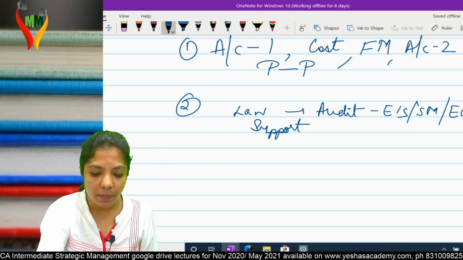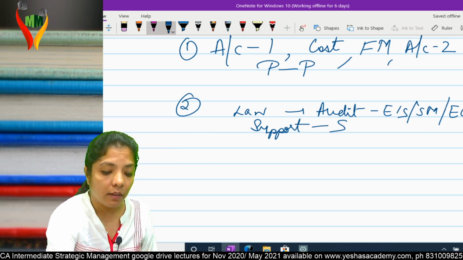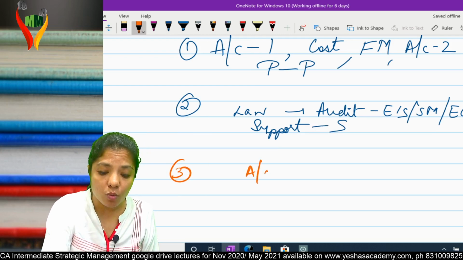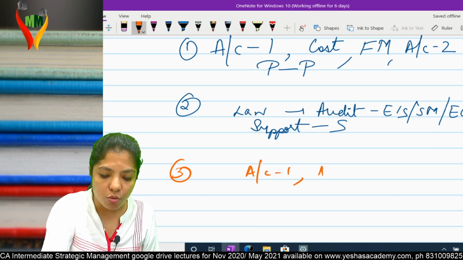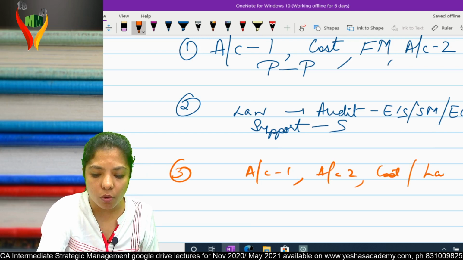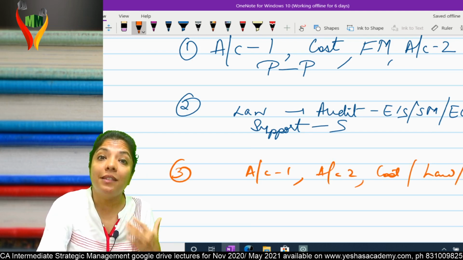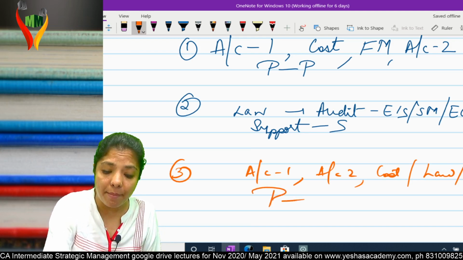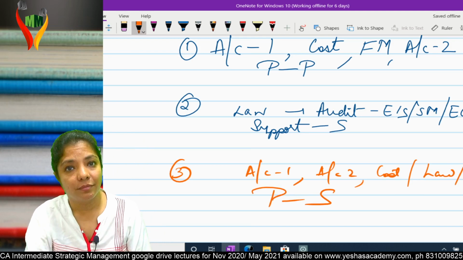Am I clear? That means support and support. And third, somebody may say, I'm good in accounts 1 also, accounts 2 also, costing also, I'm good in law also, audit also, EIS also. That means this person has core competency in primary as well as support.